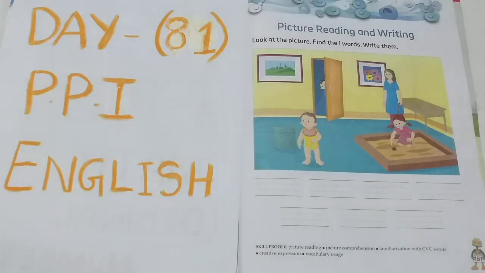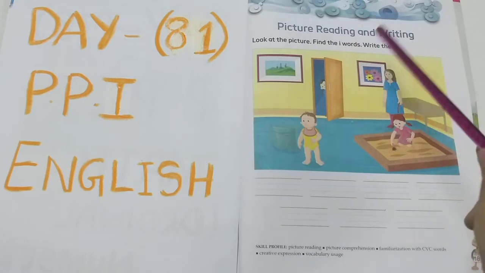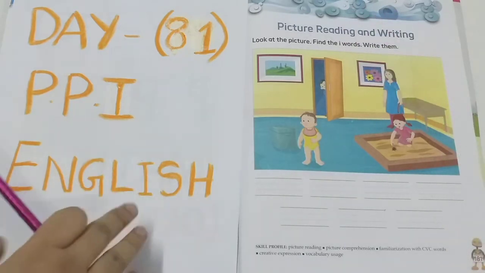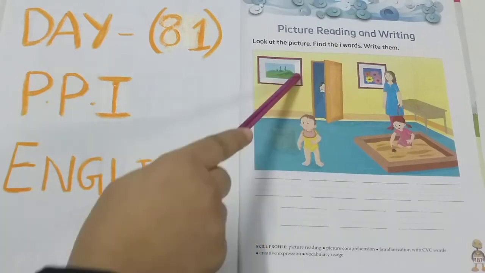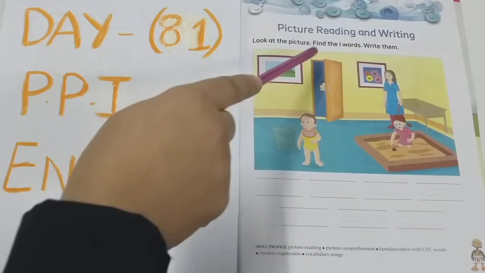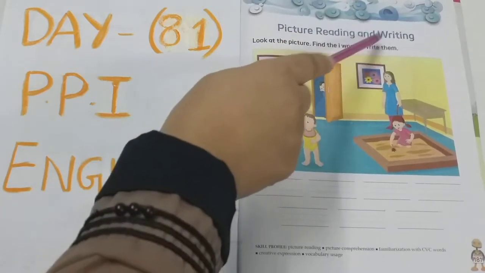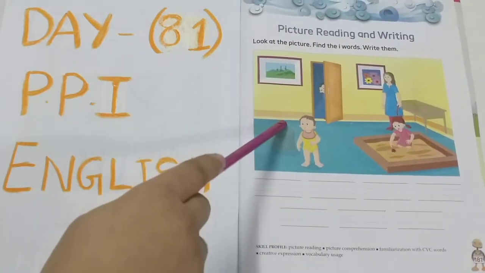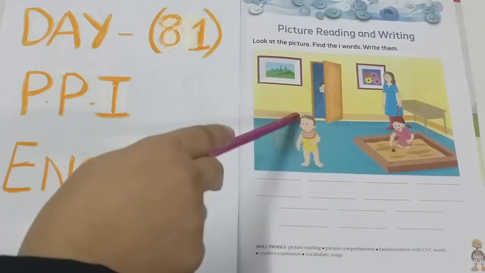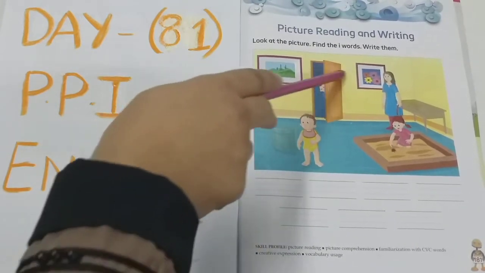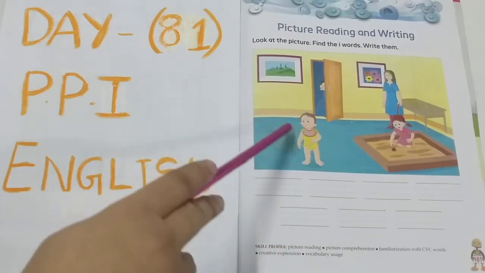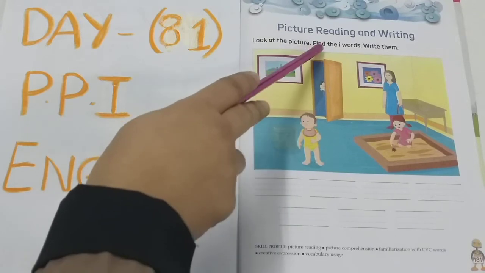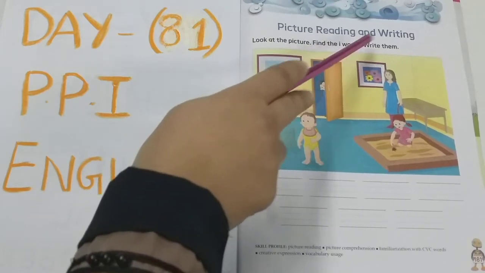As you can see the picture over there. See here. Picture reading and writing. Observe the picture and see what things you can see. See, observe this picture children. Picture reading and writing. So see here, look at each and everything in the picture, observe it, and after observing we have to write what things we can see. Look at the picture, find the I words, write them.